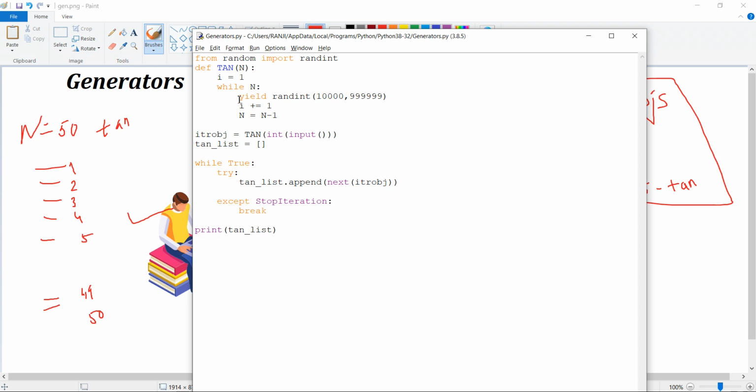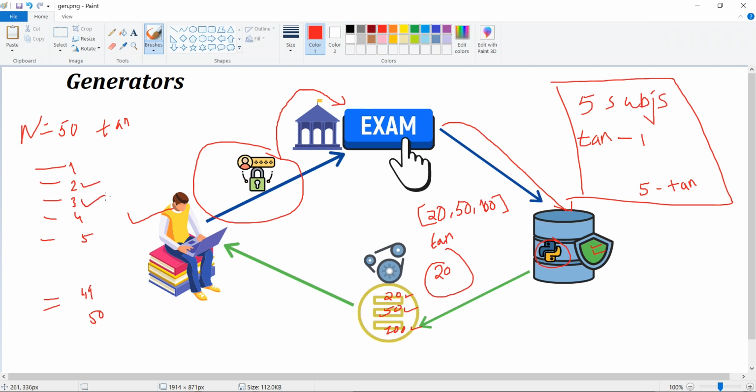And inside this, I have a statement, that is yield, and after this I have called the randint function, and inside that I'm passing a number that is in the range of 10,000 to this particular number 9996 times. So it will generate that number, and then I have to increment this value of I so that it will generate the next number, next number, next number, and so on.